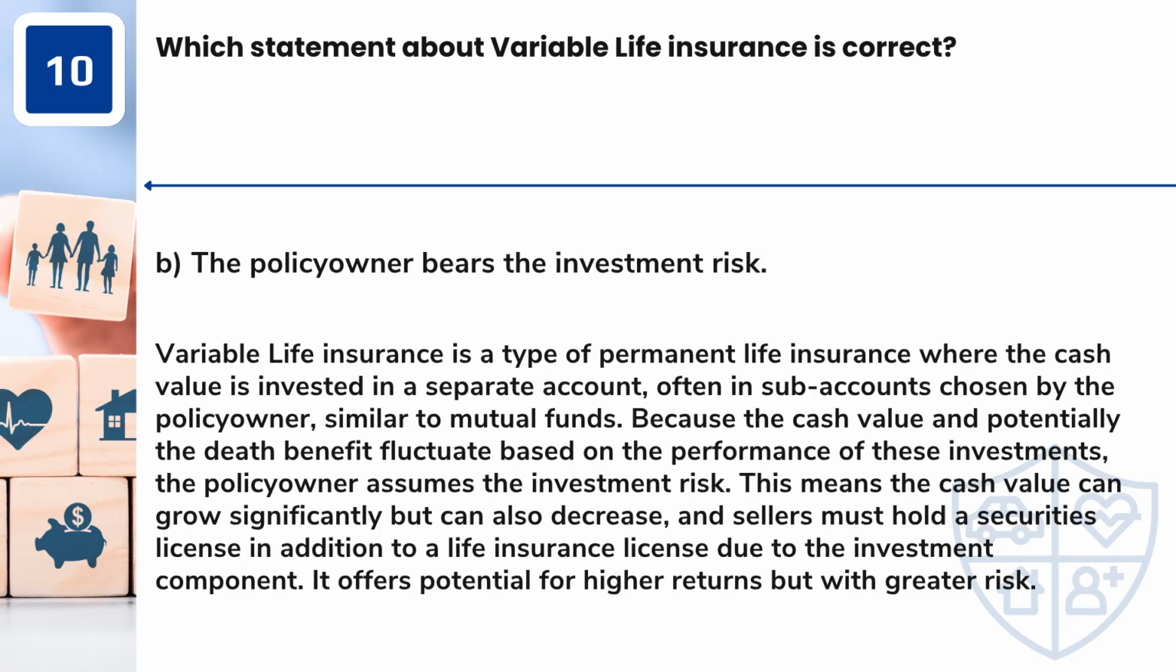Answer: B. The policy owner bears the investment risk. Variable life insurance is a type of permanent life insurance where the cash value is invested in a separate account, often in sub-accounts chosen by the policy owner, similar to mutual funds. Because the cash value and potentially the death benefit fluctuate based on the performance of these investments, the policy owner